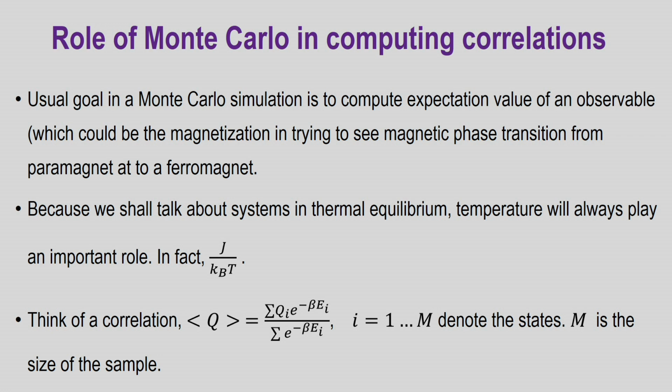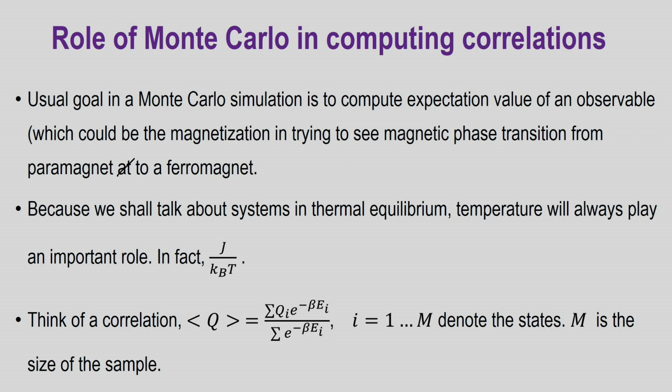And then we can have a phase transition as a function of the driving parameter from a paramagnet to a ferromagnet. Okay. There is no time dependence here, because we shall talk about systems in thermal equilibrium, because any experiment that you can think of is not done at 0 temperature, it is done at a finite temperature.